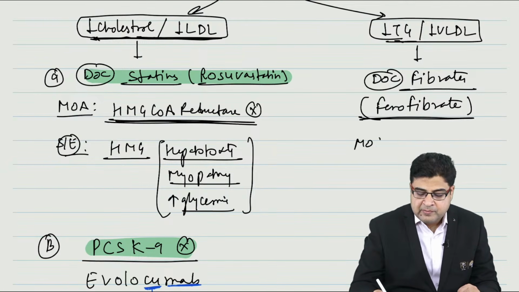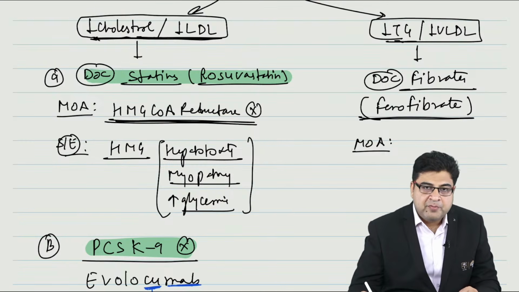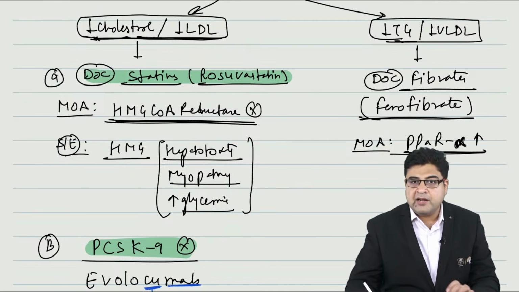Now what is the mechanism of action of fibrate? This was asked in your December exam. The mechanism of action of fibrate they have asked in your December exam. This is the PPAR alpha receptor. So this medicine will act on the PPAR alpha receptor.